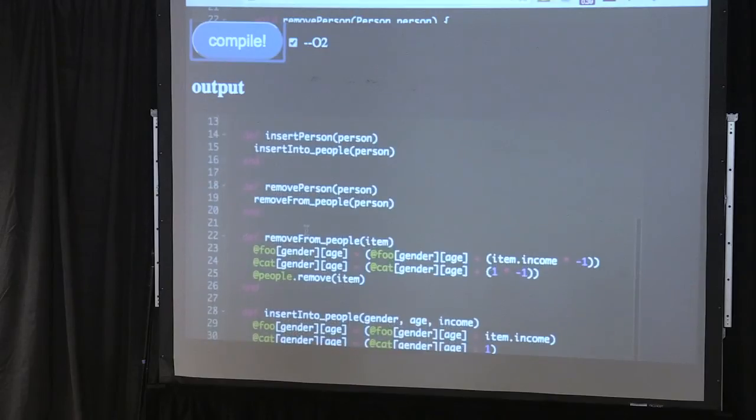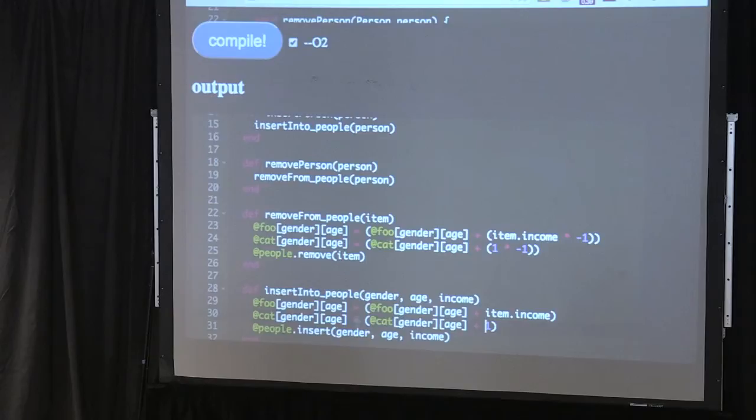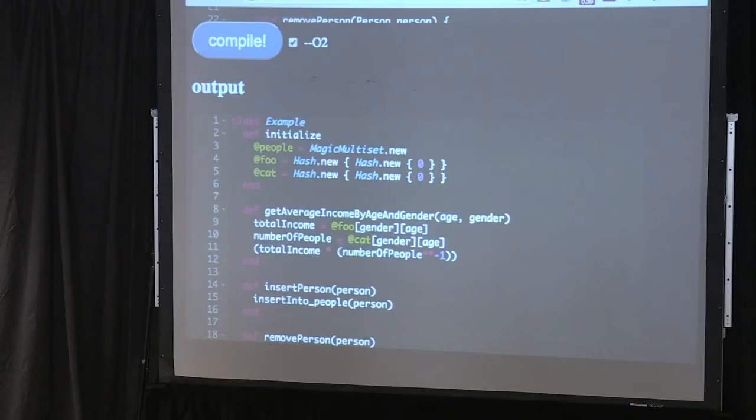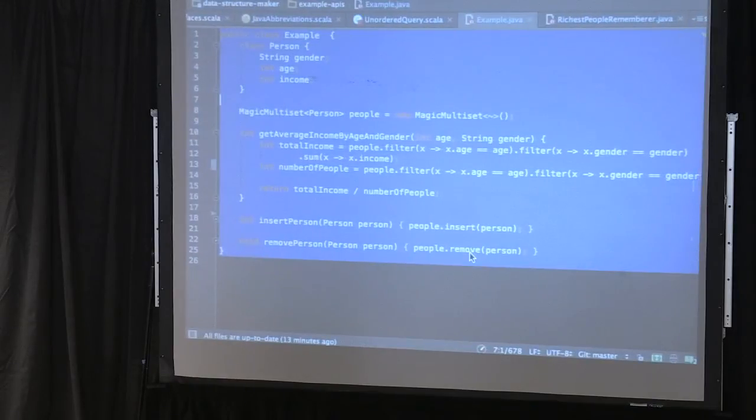When we add a person, we add one to the number of people who have that gender and age, and we add their income to the total income of people with that gender and age. And then when we want to get the average, we just divide them. My system is not very good yet at realizing that we should use division instead of exponentiation. But whatever, cool, that's what I'm doing.